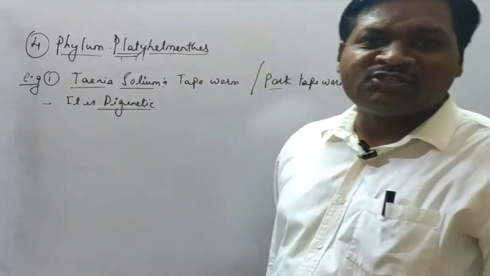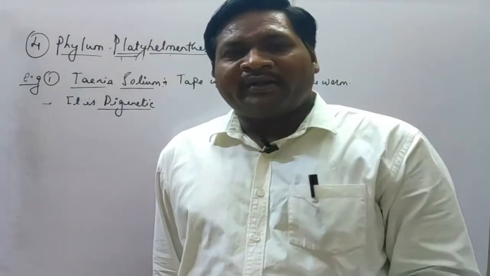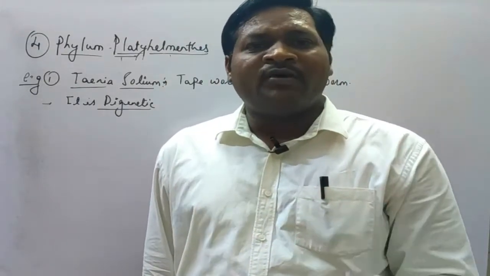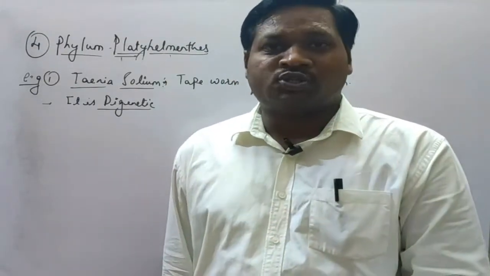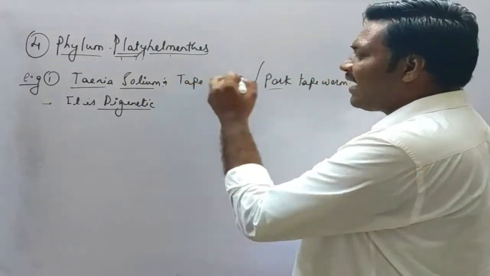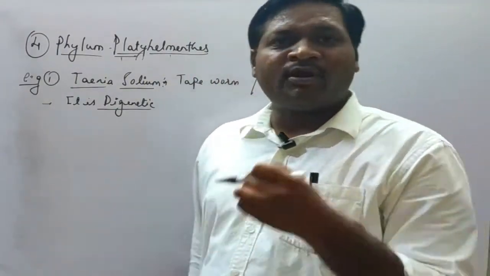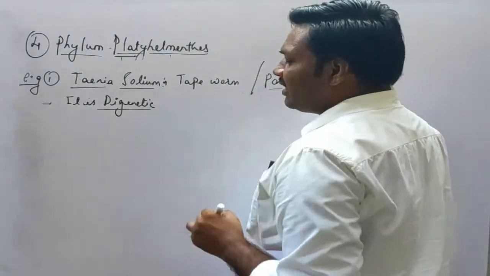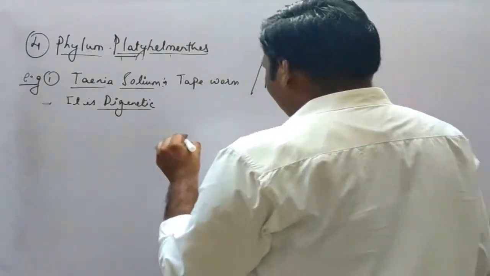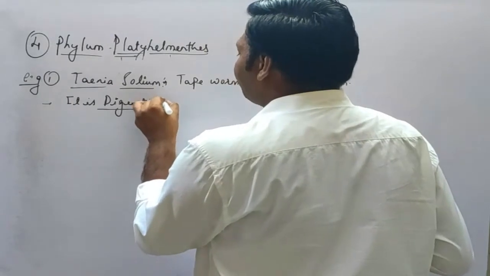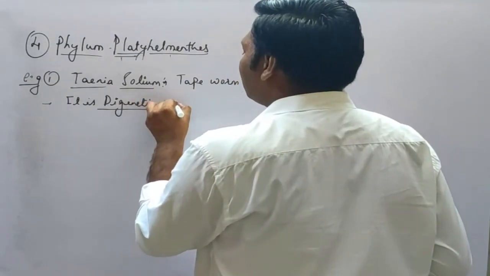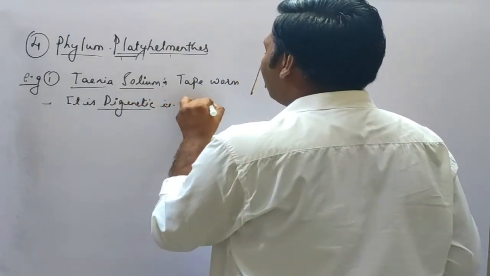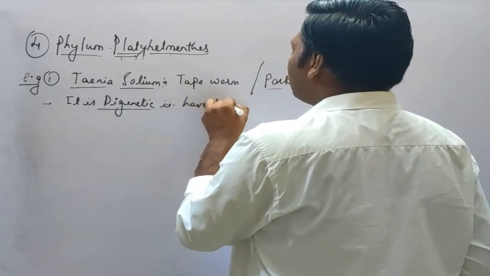What does it mean by digenetic? It means the organisms which are capable of living in two different hosts. Okay, see the tapeworm is an endoparasite and it is capable of surviving in two different hosts, so it is called digenetic. That is, it has two hosts.